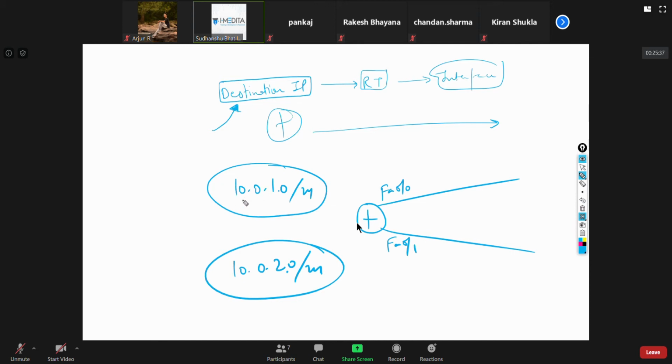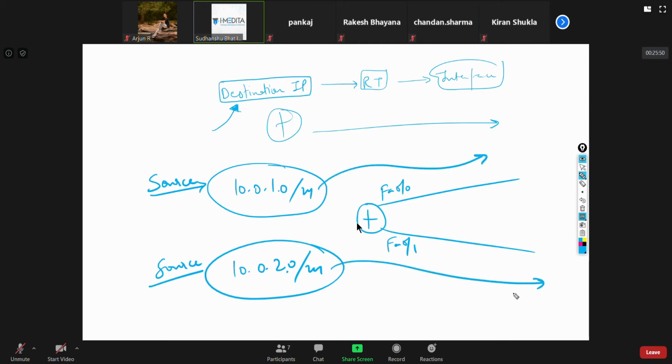Now we are not talking about the destination here. What we are talking about is the source. If the source is this subnet, I want that to be routed here. If the source is this subnet, I want it routed out here.